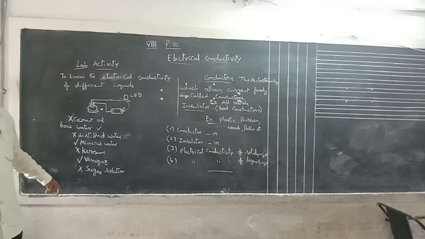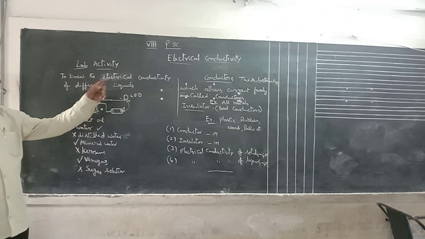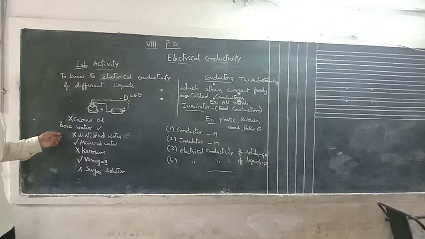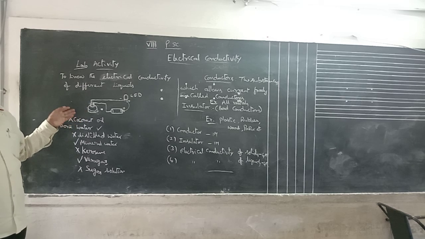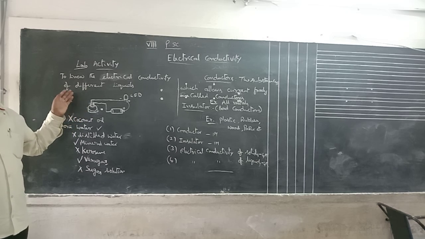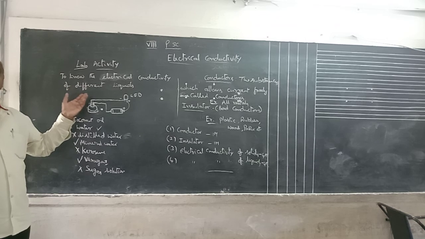Because there is no formation of ions in these liquids. Here in solids, it is free electrons. Here in liquids, suppose any positive or negative ions are formed, then only current will pass. Suppose there is no formation of ions, current will not pass.